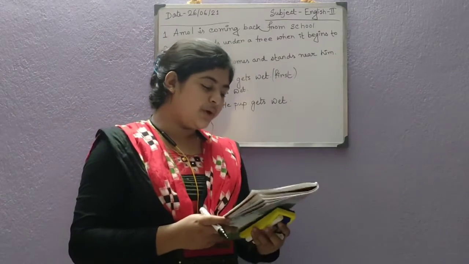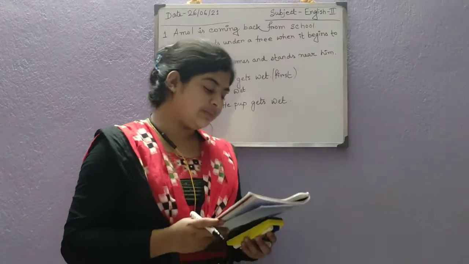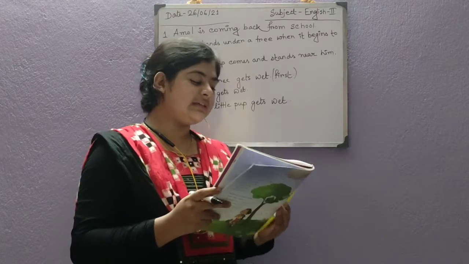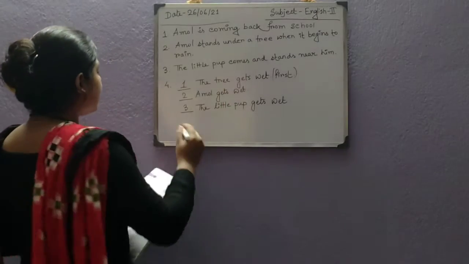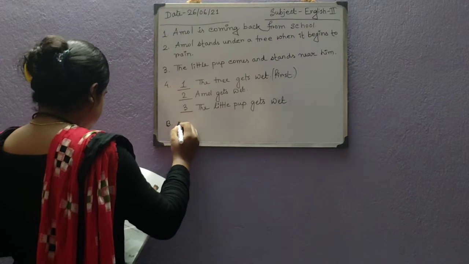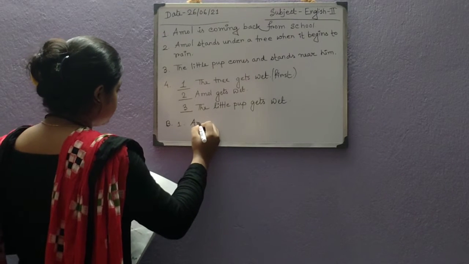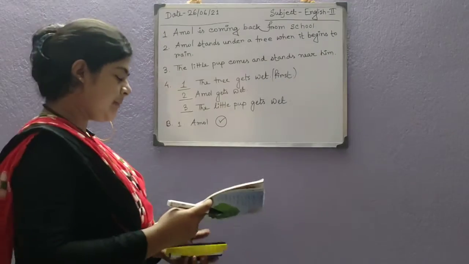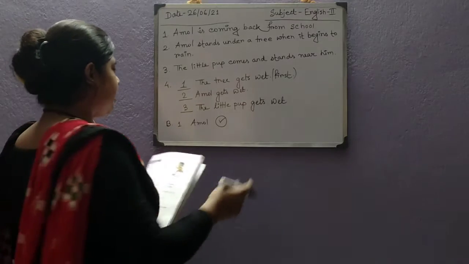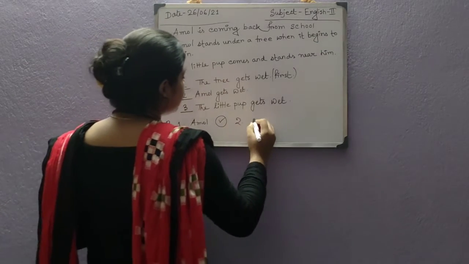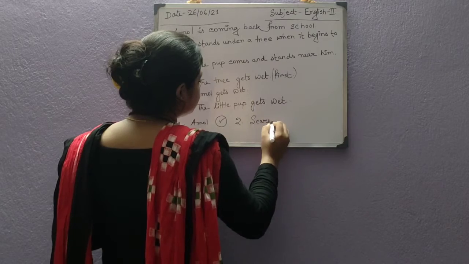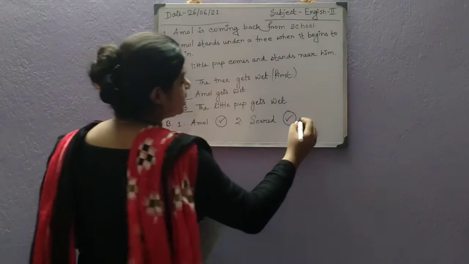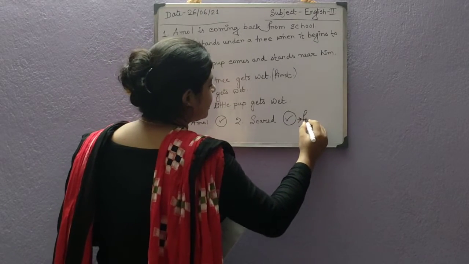Now, in the B number, we have to tick the correct word. There are black clouds in the sky. And who sees the black clouds? So, we know the answer that Amol sees the black clouds first. Now next, how did he feel? So the answer will be scared. So he felt scared. Scared means what? Scared means frightened.